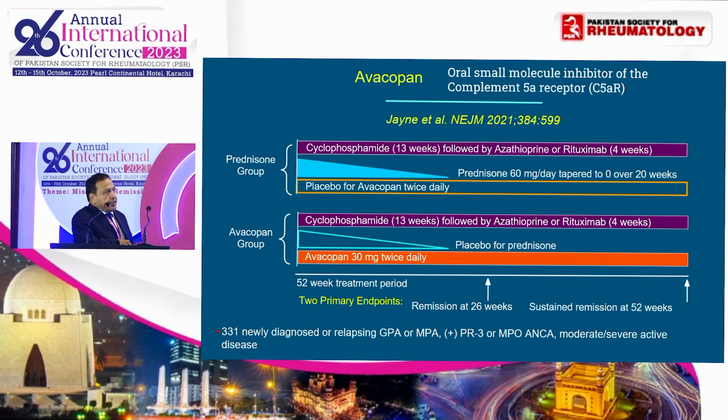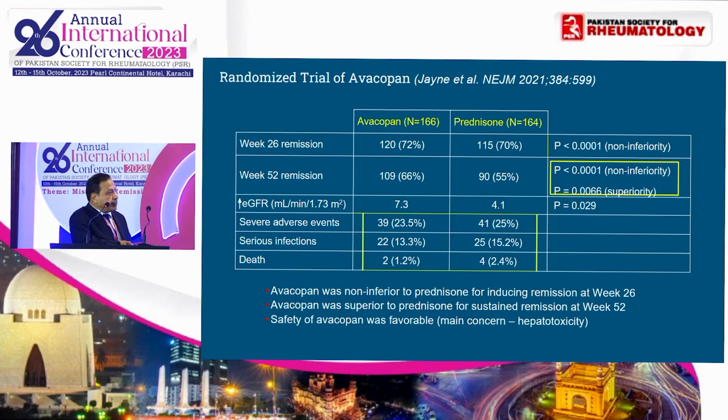Avacopan, as you know, is an oral small molecule inhibitor of the complement 5A receptor. In this trial, which was reported in the New England Journal of Medicine in 2021, avacopan was compared with placebo. In addition, just remember, cyclophosphamide or rituximab is the standard therapy in addition to steroids. So those were given in both arms. In this, avacopan was compared with a rapid taper of steroids.